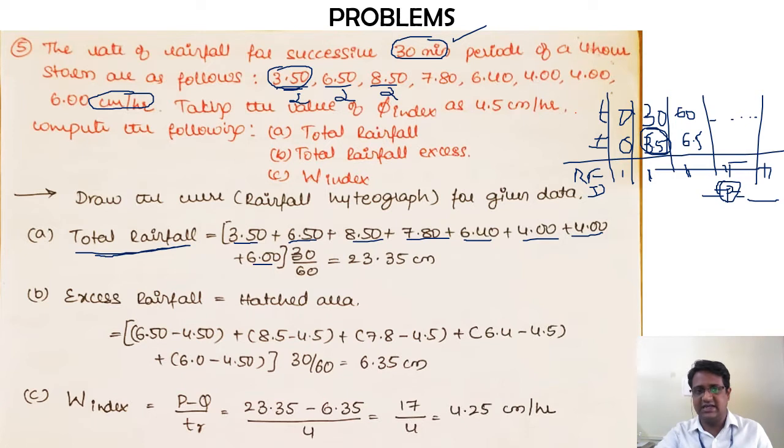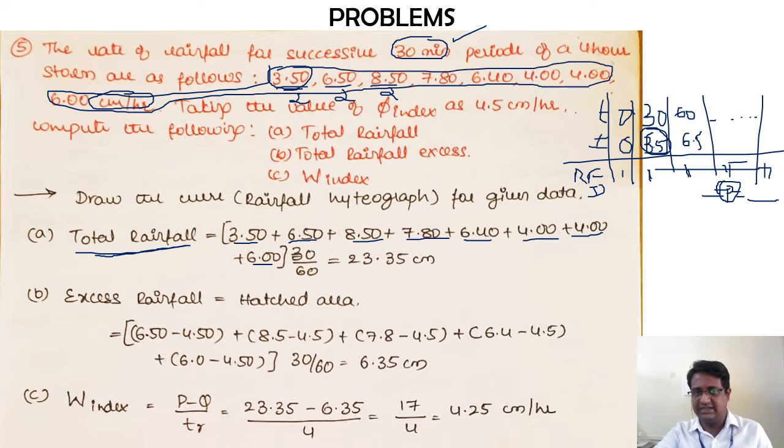That is the intensity the problem has given, all the values of intensities. We have added all that and multiplied by 30 divided by 60. So 30 by 60 in the sense, here also we are trying to convert that minute into per hour. What is 30 by 60? It is nothing but 1 by 2 only. So irrespective of the tabular column, you are actually dividing each bit by 2 and then adding.